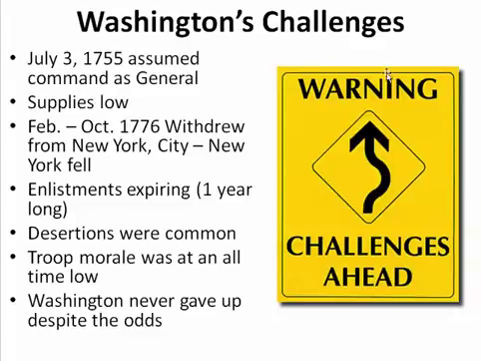And some of his other challenges, when he took command on July 3rd, 1775, as general, supplies were very low. Not a lot of supplies to fight this war. And from February to October 1776, he had to withdraw from New York City. New York City is going to fall to the British, so he's going to lose that.